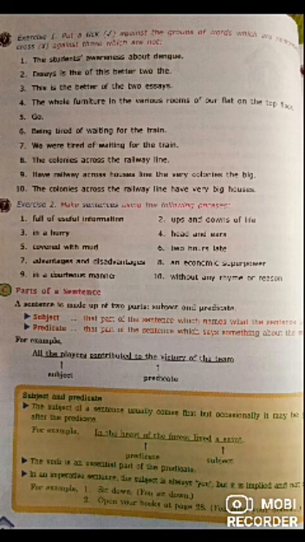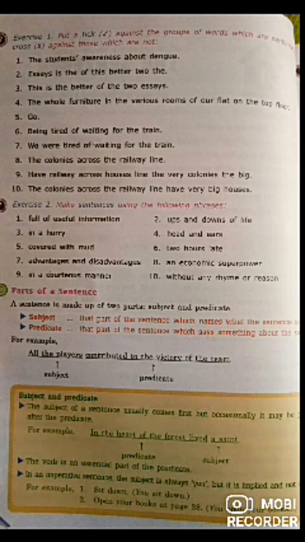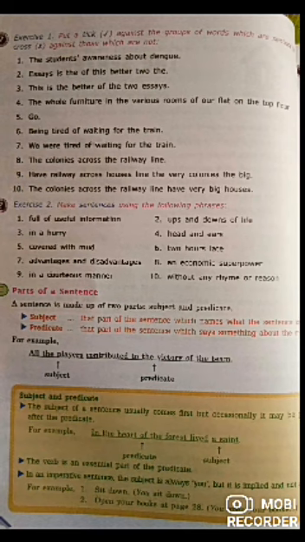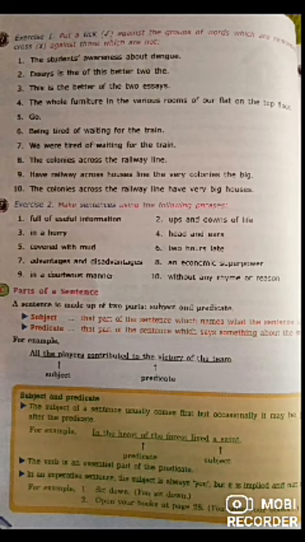Can be considerable. Yes. The whole furniture in the various rooms of our flat on the top floor. But what? Located or what? So here, where to go? Being tired of waiting for the train. Can be said yes. We were tired of waiting for the train. So the sentence beginning with being tired of, or we were tired of waiting for the train, is a correct sentence.